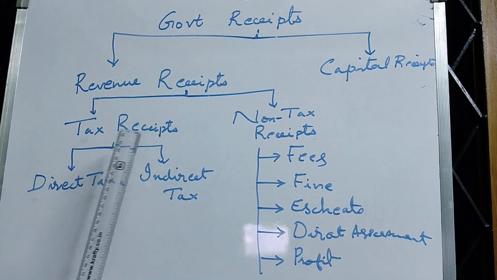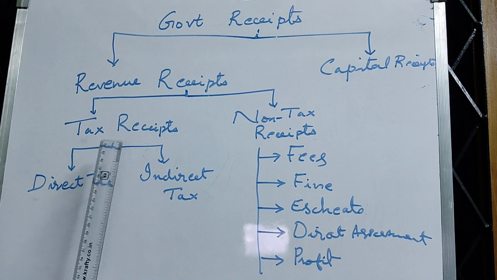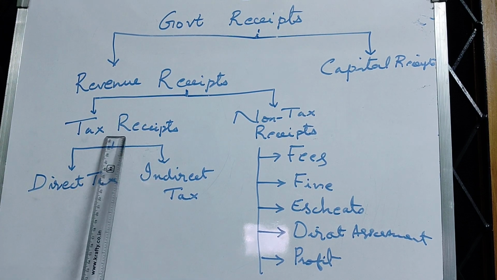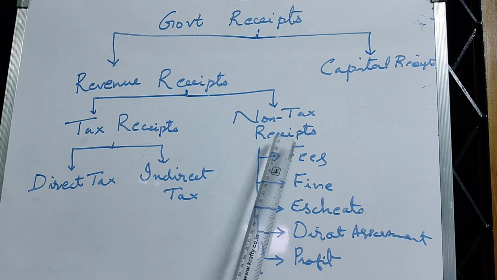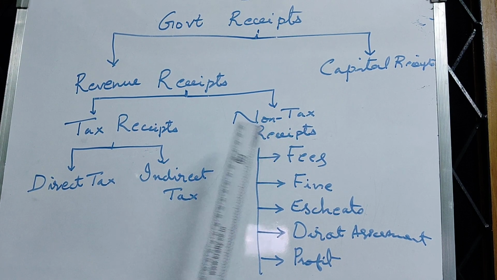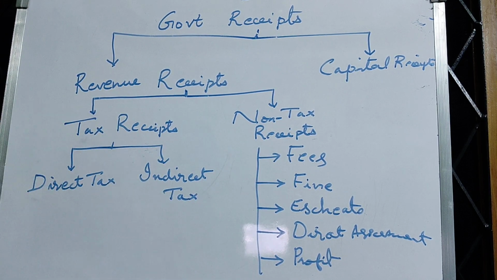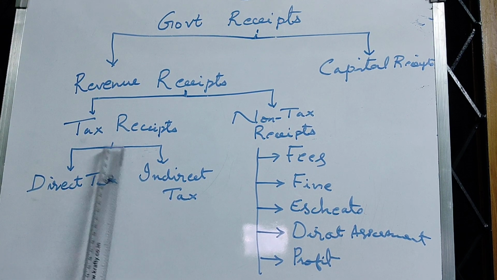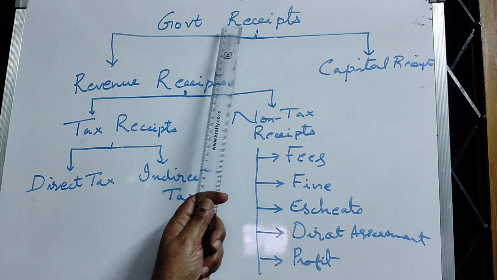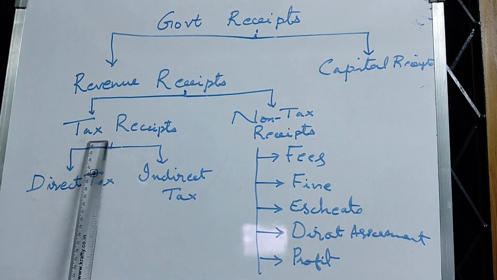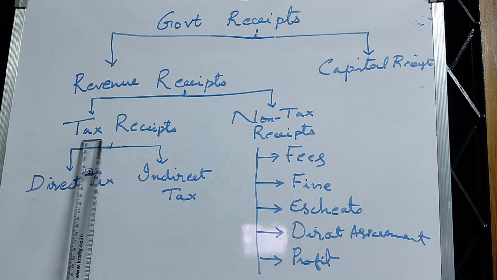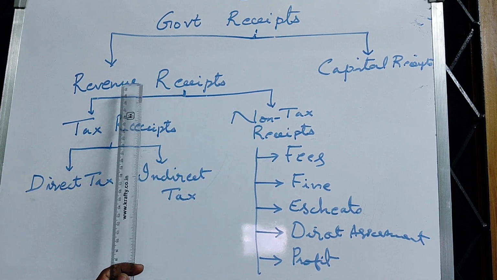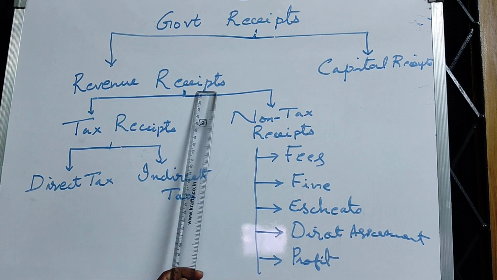And the revenue receipts are divided into two categories. What are the revenue receipts of the government? They are tax receipts and non-tax receipts. The government gets most of its revenue receipts through the taxes. You can also say most of the government receipts are through the tax. So, tax receipts and non-tax receipts are the important revenue receipts of the government.